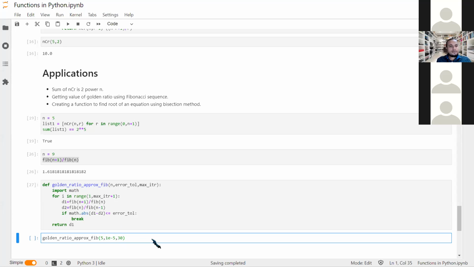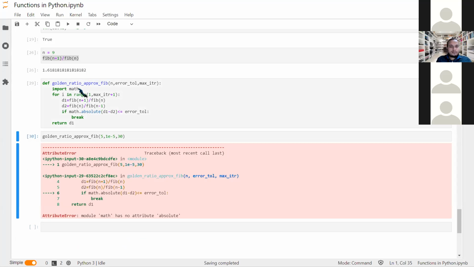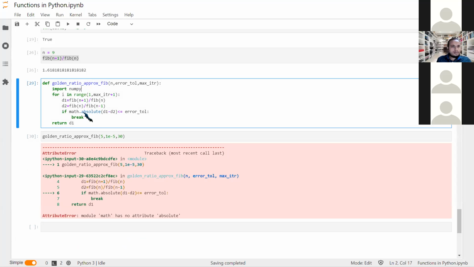ABS is not working. Absolute, I'll write full. Just a second. I'm using NumPy for now.